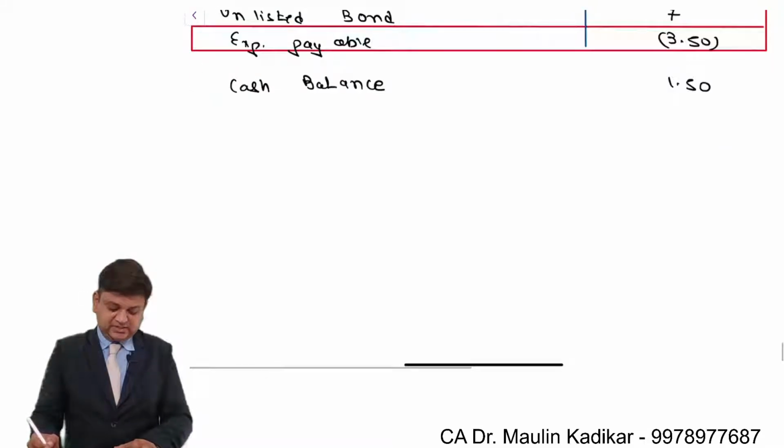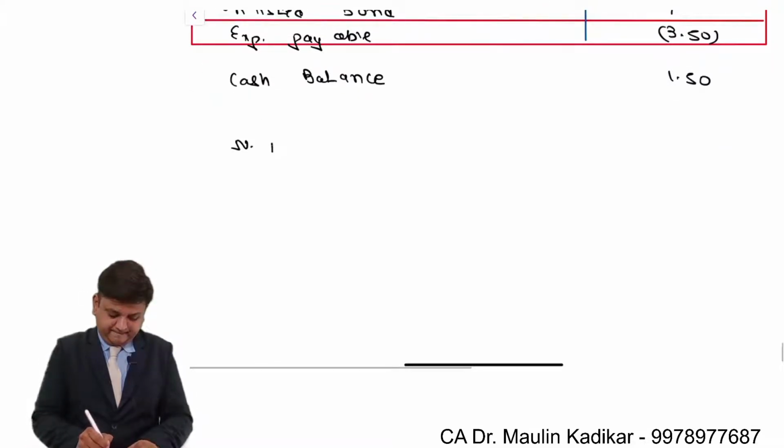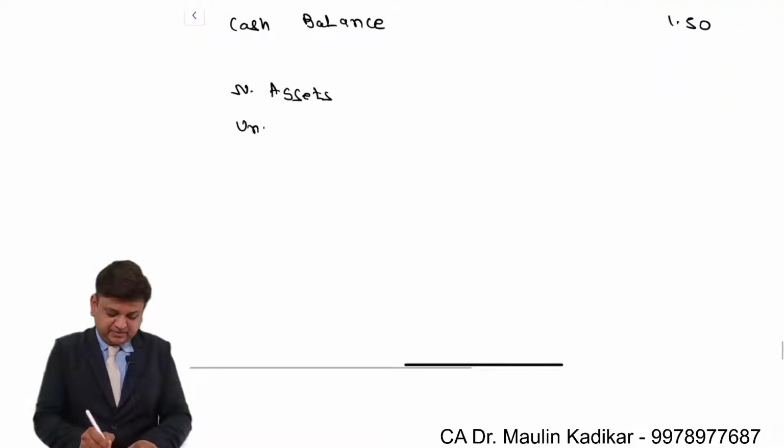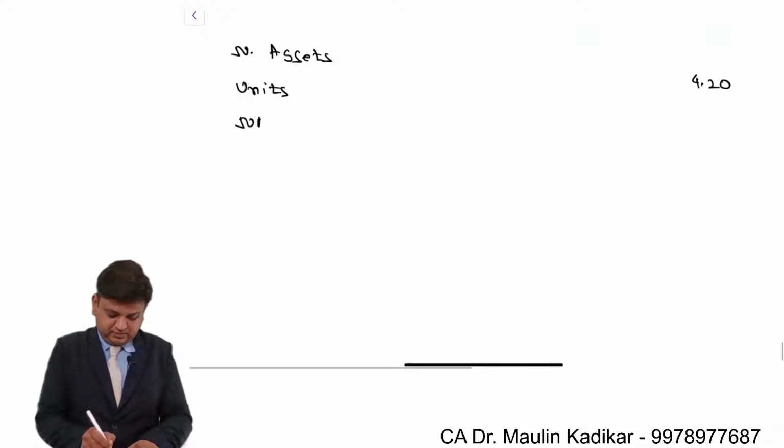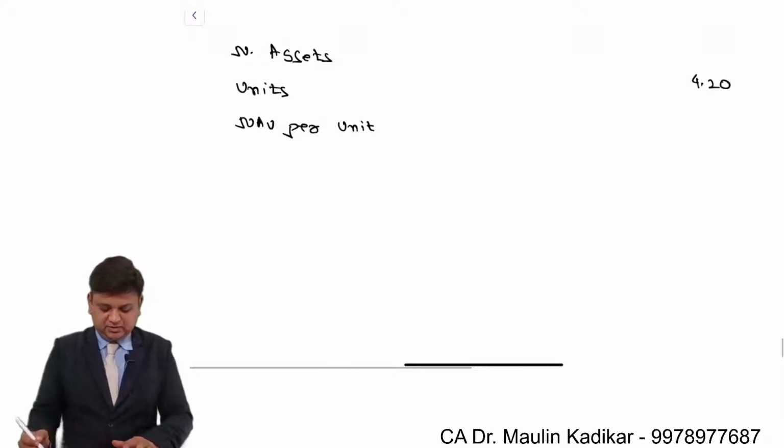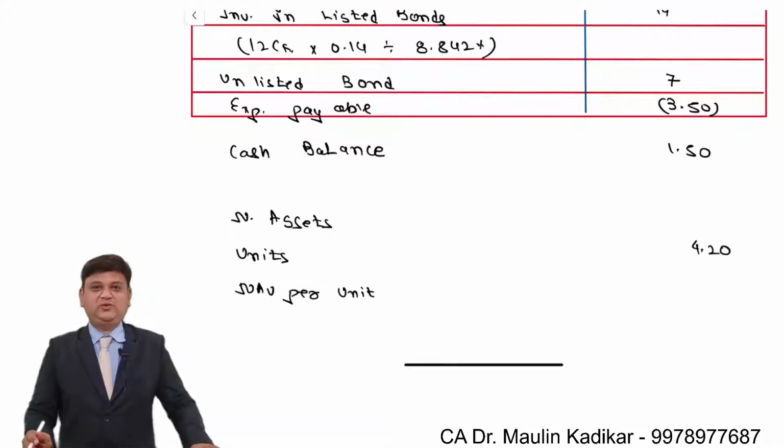This is the way the net asset will be found, divided by number of units, it is 4.2 crore. And lastly, net asset value per unit. This is what we are required to find.